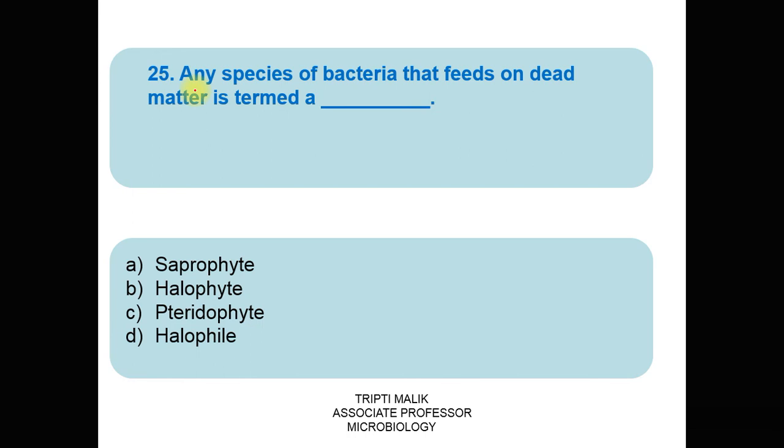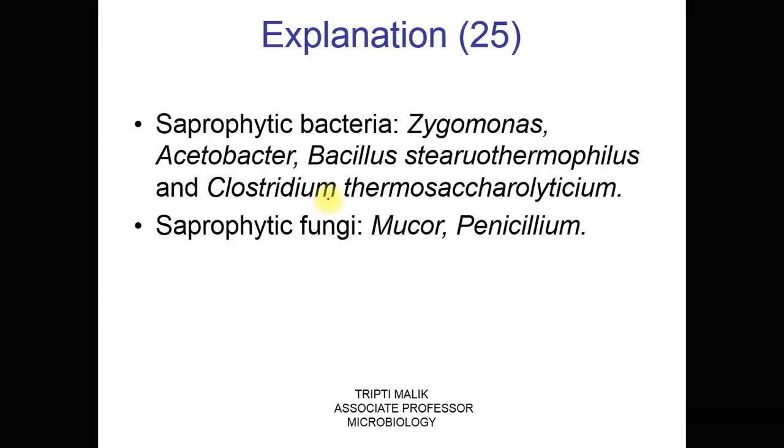Question 25. Any species of bacteria that feeds on the dead matter is termed A. Saprophyte, B. Halophyte, C. Pteridophyte, D. Halophile. The correct answer is A. Saprophyte. Saprophytic bacteria, the examples are Zymomonas, Acetobacter, Bacillus stearothermophilus, and Clostridium thermosaccharolyticum. They are found in the environment and on the dead and decaying organic matter. There are some saprophytic fungi also like Mucor and Penicillium.